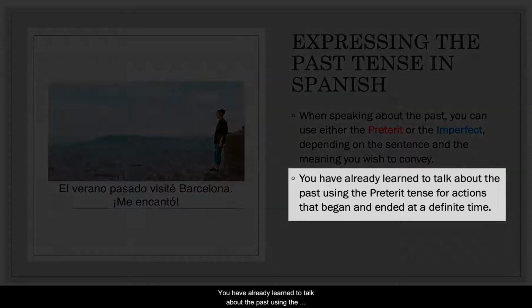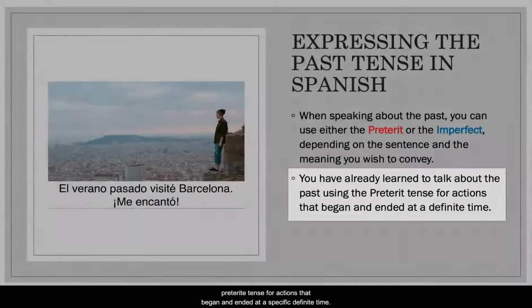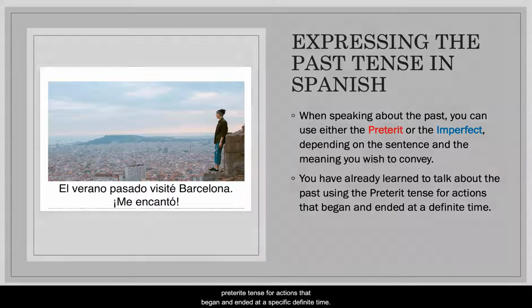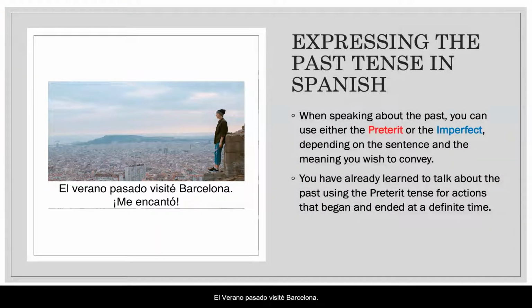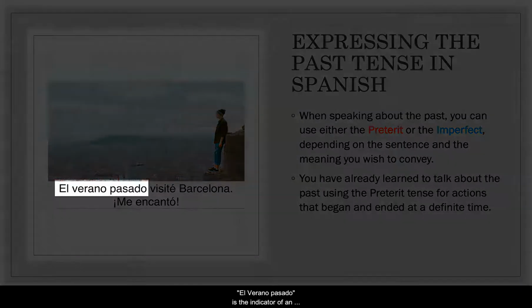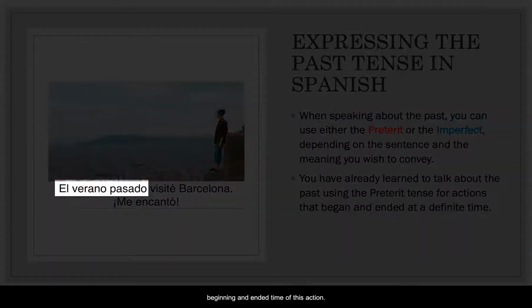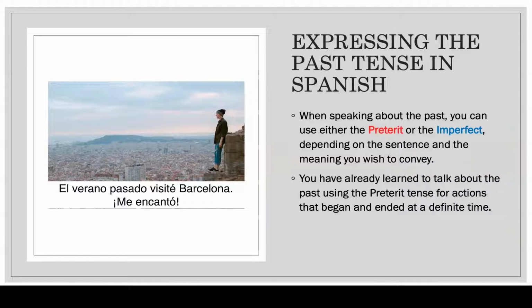You have already learned to talk about the past using the preterite tense for actions that began and ended at a specific definite time. In this example, you can see, "El verano pasado visité Barcelona. Me encantó." Last summer, I visited Barcelona. I loved it. "El verano pasado" is the indicator of a beginning and end time of this action. That's why this statement is in the preterite.